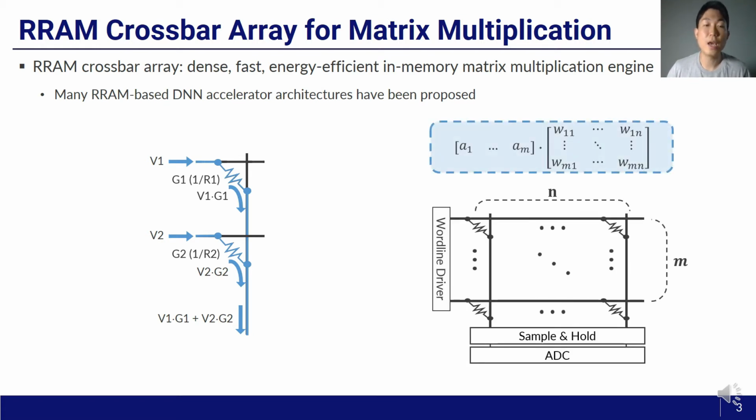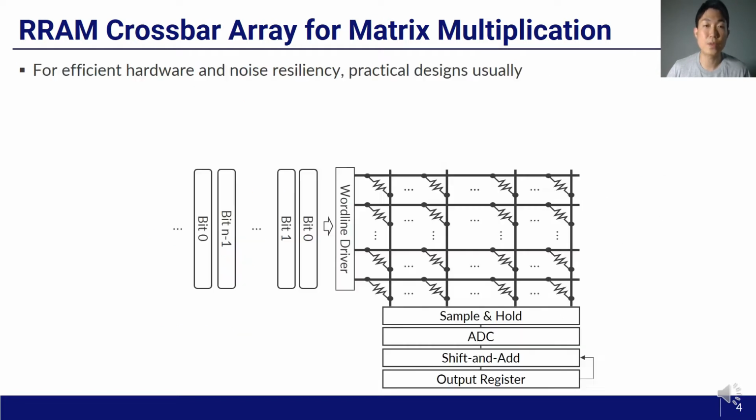Extending this concept, an M by N crossbar array can execute the matrix vector multiplication between a vector of size M and an M by N matrix. For this purpose, the wordline driver drives the values corresponding to the vector to be multiplied, and the M by N RRAM crossbar arrays store the values of the M by N matrix. The resulting bit line currents are captured in sample and hold circuits and then converted to digital signals by analog to digital converters.